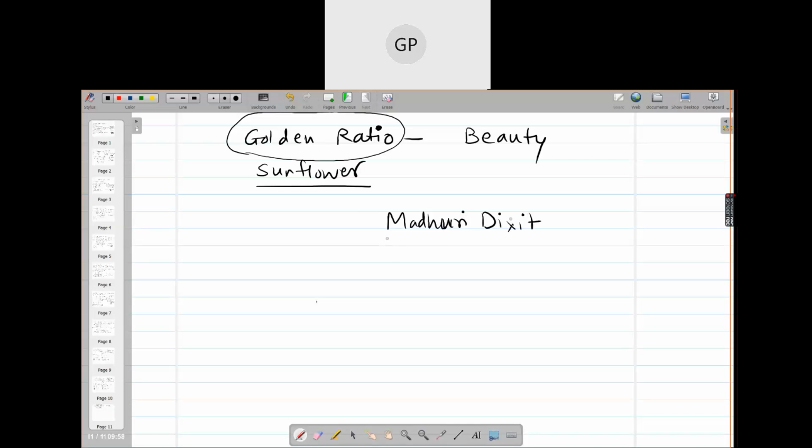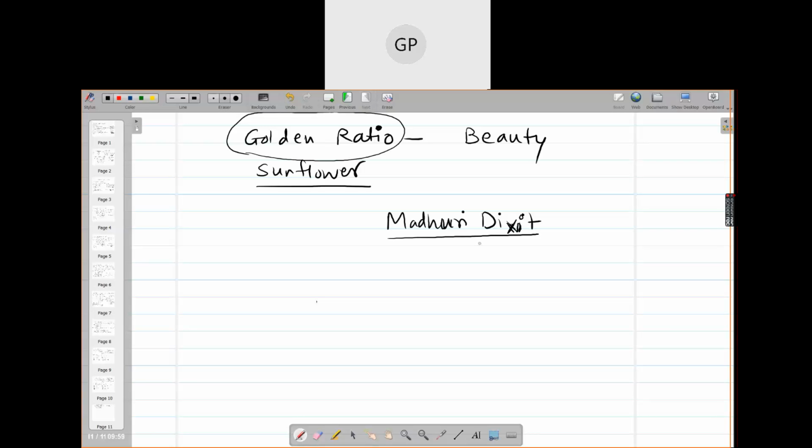Now why do people like Madhuri Dixit? Tell me, any particular reason why people like Madhuri Dixit? There are some symbols that some people like. Some actresses are famous for some things, right? So Madhuri Dixit was famous for her smile, right? And of course she is very beautiful.